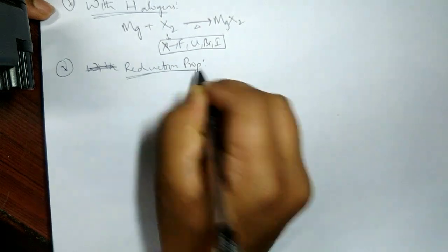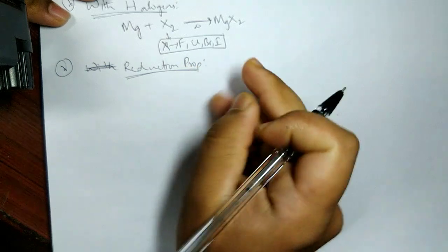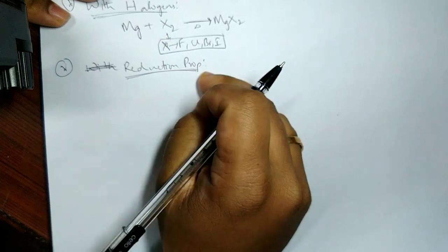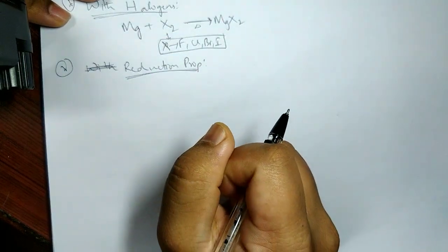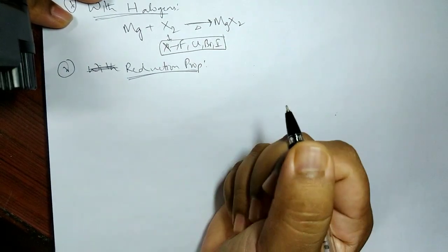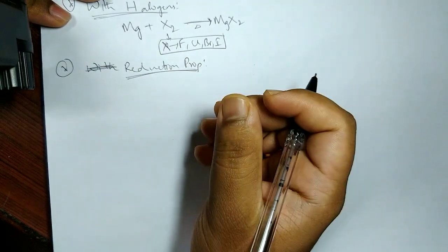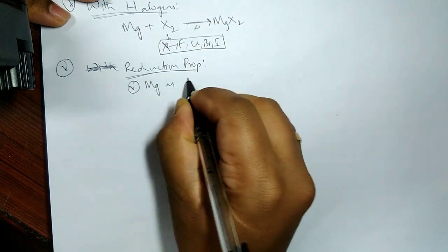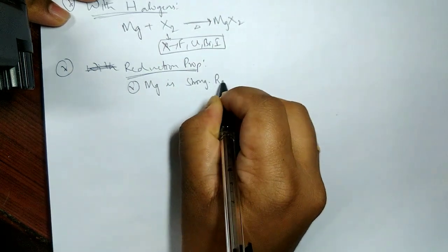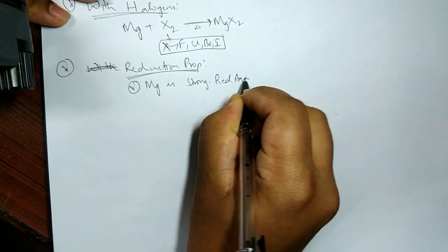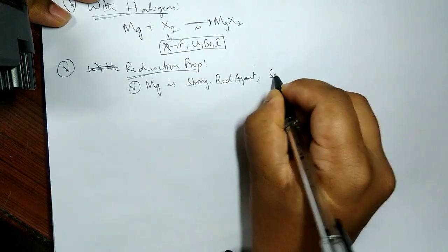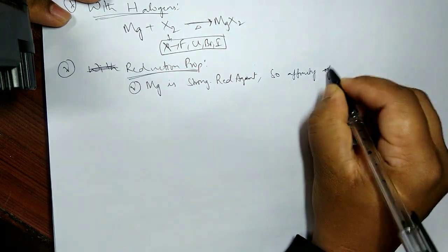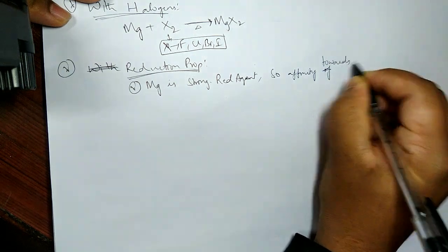Reduction property. See, magnesium acts as a strong reducing agent, which I have told you at the very beginning itself. Because it is a strong reducing agent, it has great affinity towards oxygen. So it tries to pull oxygen from the compounds that contain oxygen. So, as it is a strong reducing agent, the affinity towards oxygen is high.